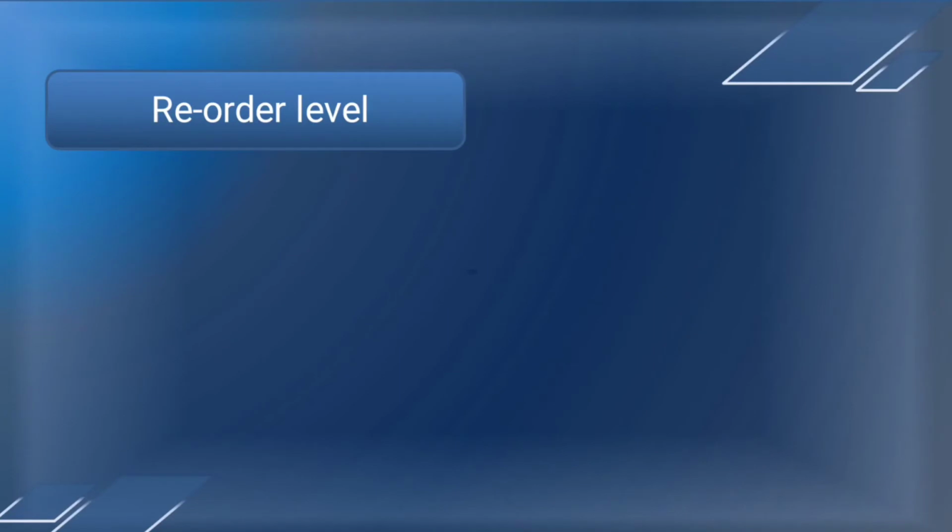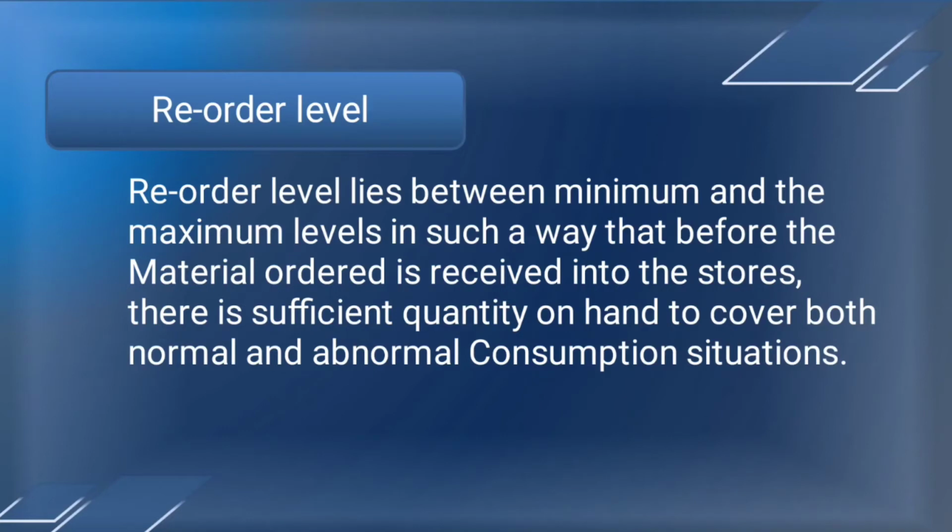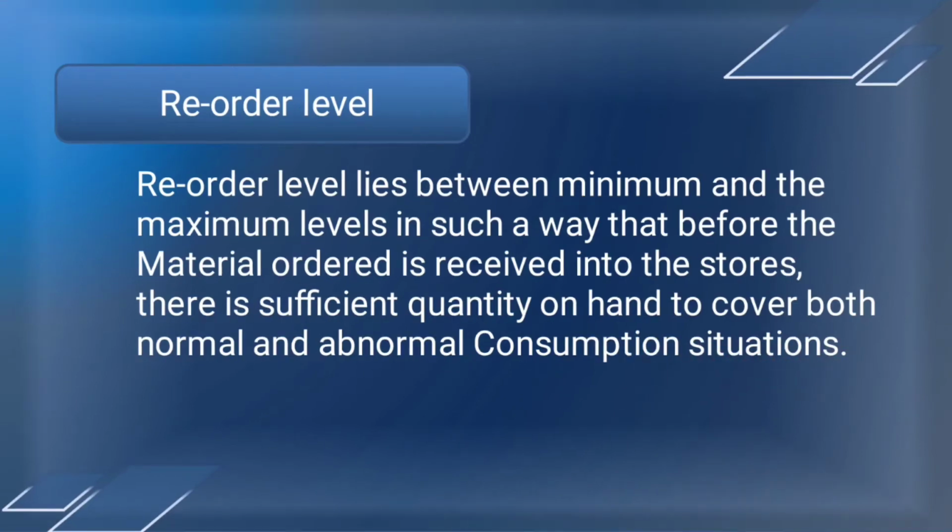Now let us understand what is reorder level. Reorder level lies between minimum and the maximum level in such a way that before the material ordered is received into the stores, there is sufficient quantity on hand to cover both normal and abnormal consumption situations. So in other words, we can say that it is the level at which fresh orders should be placed for replacement of stocks.